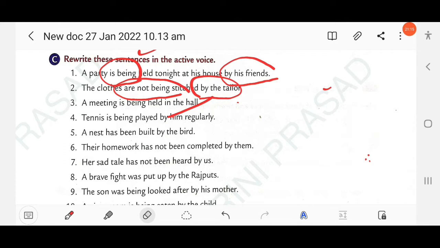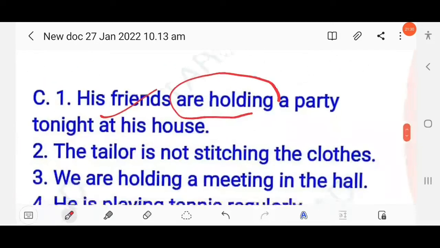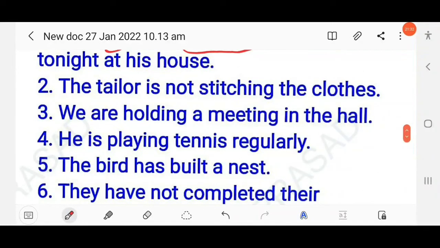The next question here, a meeting is being held in the hall. So this is agentless passive and the tense is present progressive in the passive voice. Is being held. So here you have to write, we are holding a meeting in the hall. So here you have to mention the agent, subject we. We are holding a meeting in the hall.